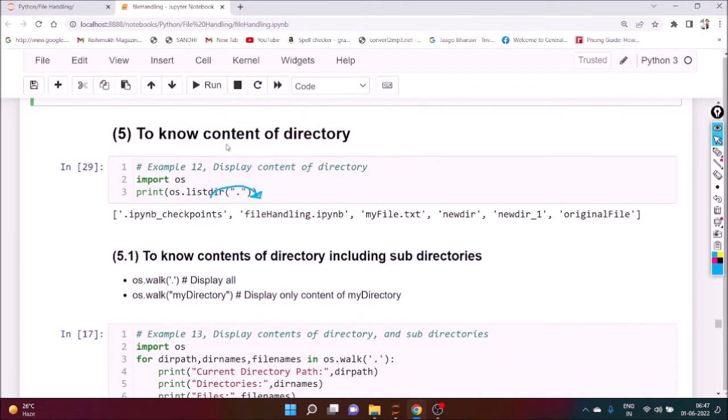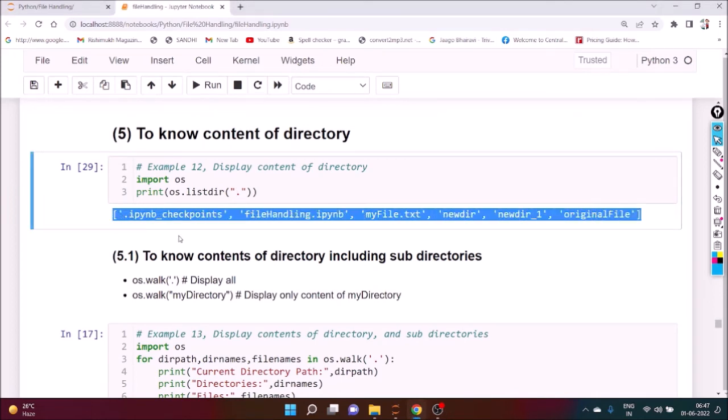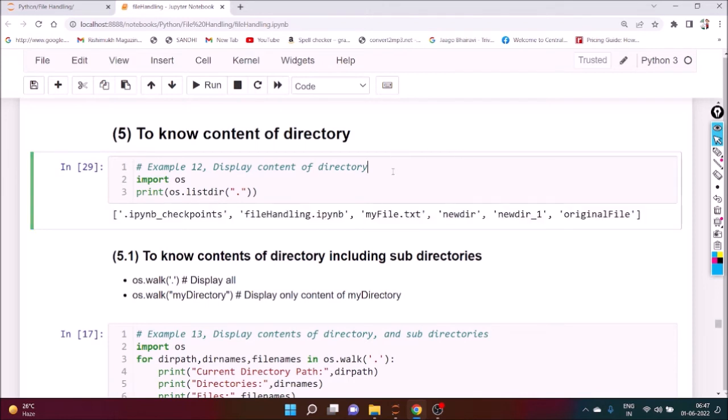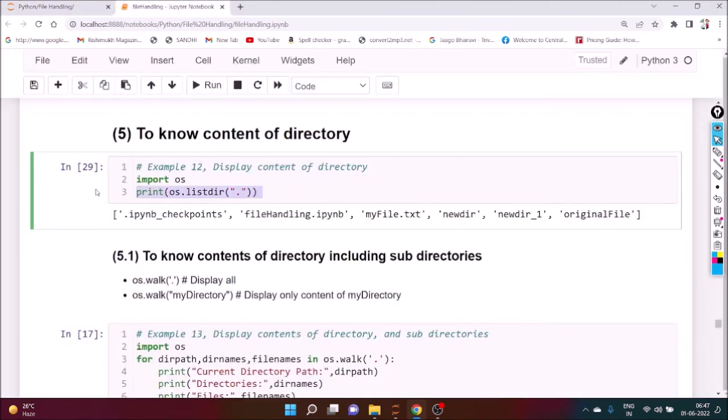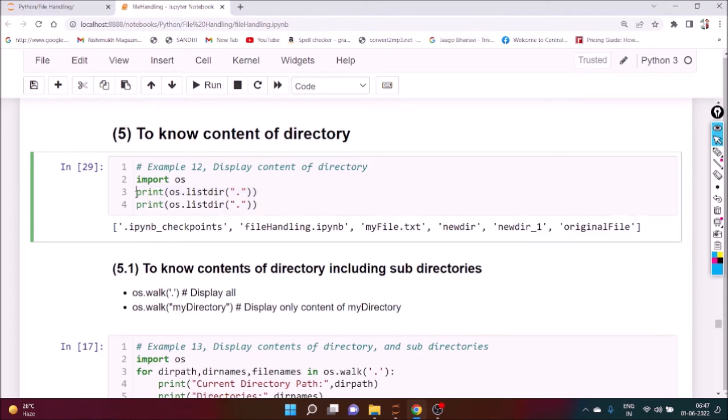Now next is to know the content of the directory. If it is the current working directory, then we have to write it this way: os.listdir with dot. It will print the content of the current working directory. Are you getting my point? Now suppose we want to know what things are there in the original file folder. So here you just write original file.